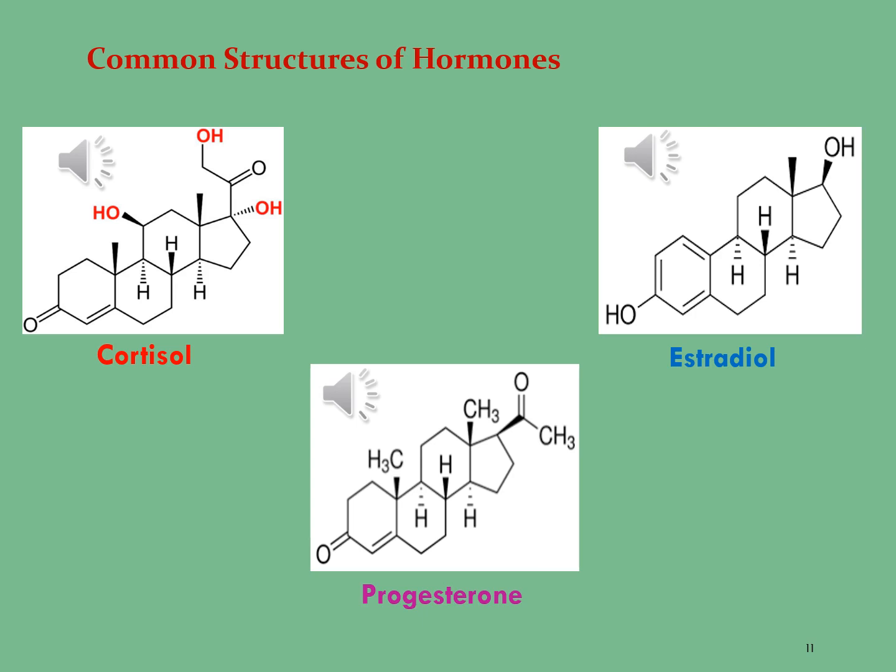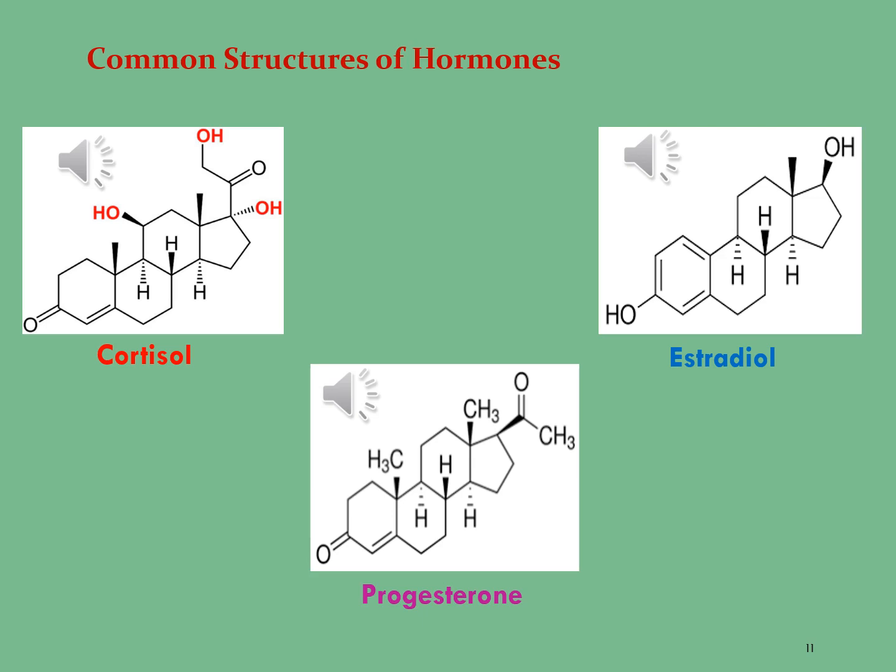The next molecule is estradiol. When we see the structure of this molecule, it consists of a hydroxyl group at carbon 3 position and the other hydroxyl group at carbon 17 position. The total number of rings in this molecule is 4. 3 rings are hexagonal and the fourth ring is pentagonal. However, the first ring is aromatic.